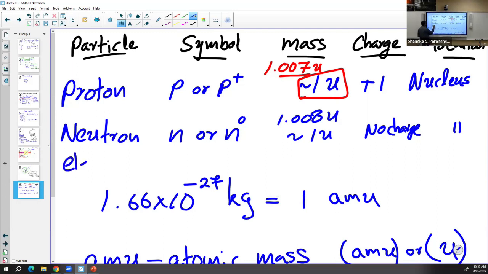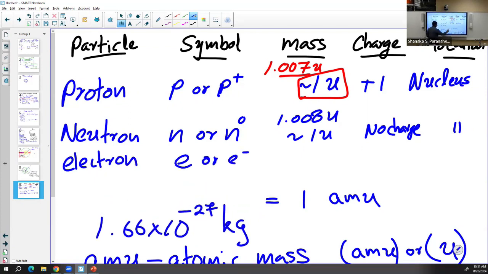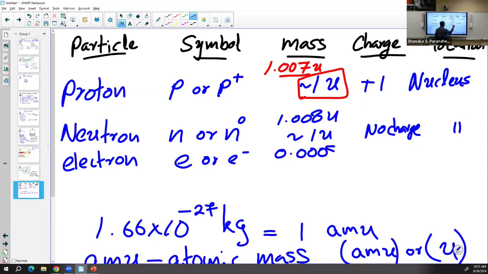The next one is the electron. Electron is symbolized using e or e-. The exact mass of an electron is 0.000549 AMU. If we drop 0.007, then definitely we can drop this and consider the mass of an electron as 0 AMU. So the electron is a -1 charge particle. The location is outside of the nucleus.